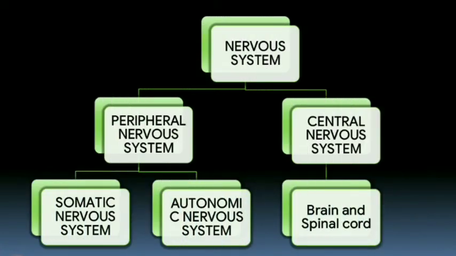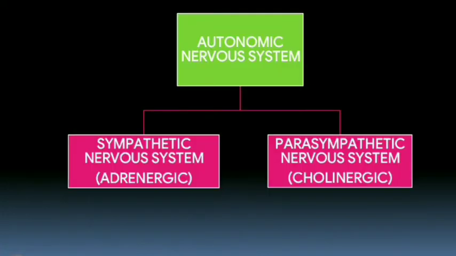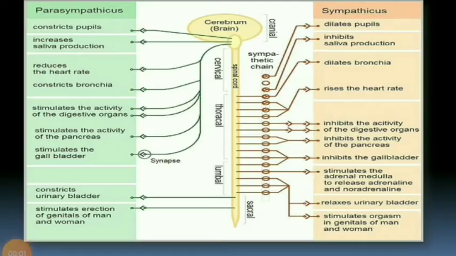First of all, the nervous system has two divisions, peripheral and central nervous system. The central nervous system includes the brain and spinal cord, while the peripheral nervous system has the somatic and autonomic nervous system. The autonomic nervous system has subdivisions: the sympathetic nervous system, also called adrenergic, and the parasympathetic nervous system, called cholinergic. So we are dealing with the cholinergic system in this video.